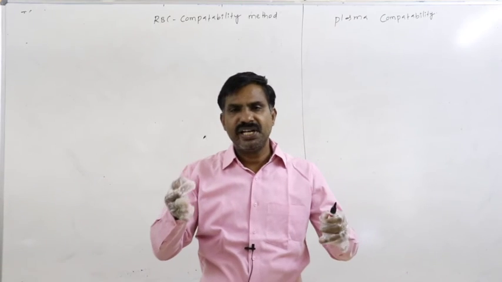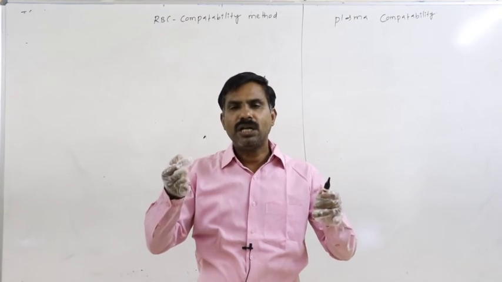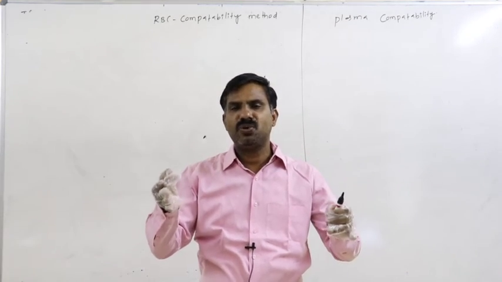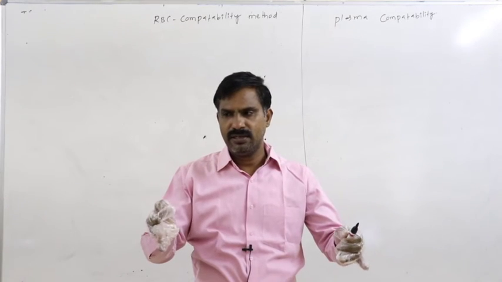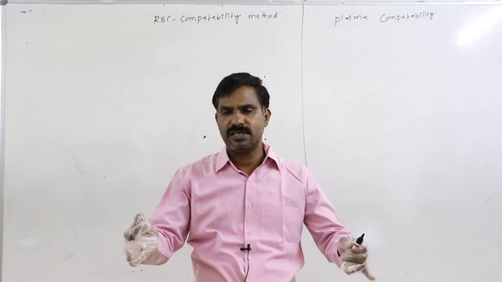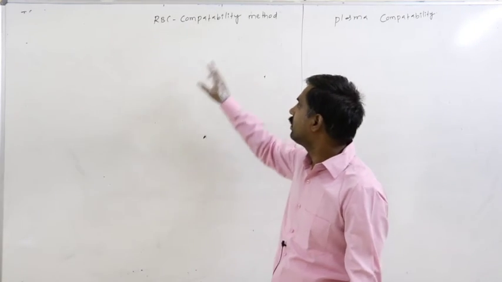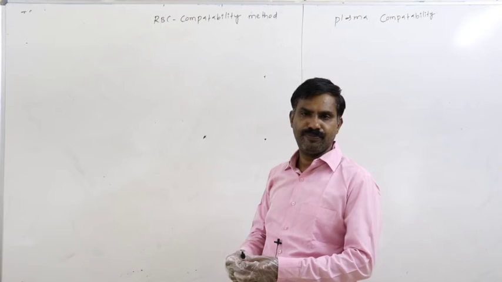So by considering what kind of components between the donor and the recipient, if we can transfuse the blood, the reaction does not occur. That is said to be the RBC compatibility method.